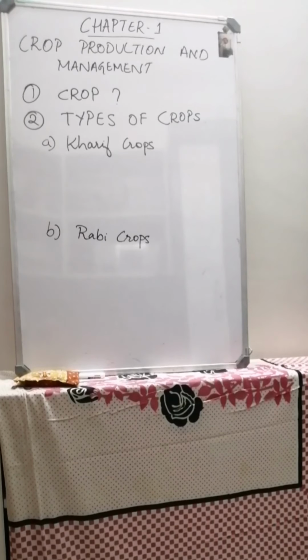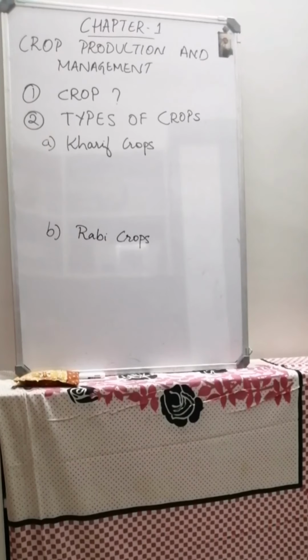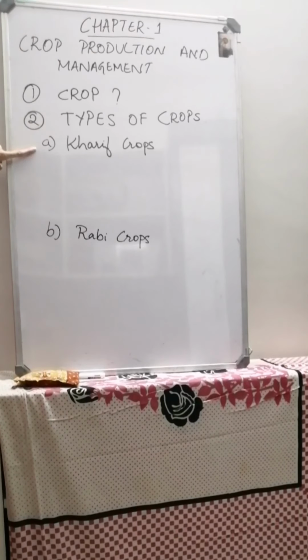So, next, let us see the types of crops. In social science, you would have studied that India is a vast country. So in India there are different seasons, different temperatures, different humidity, different heat. It is different in all places. So the seasons are different, right? So depending on that, crops are divided into two types, that is kharif crops and rabi crops.